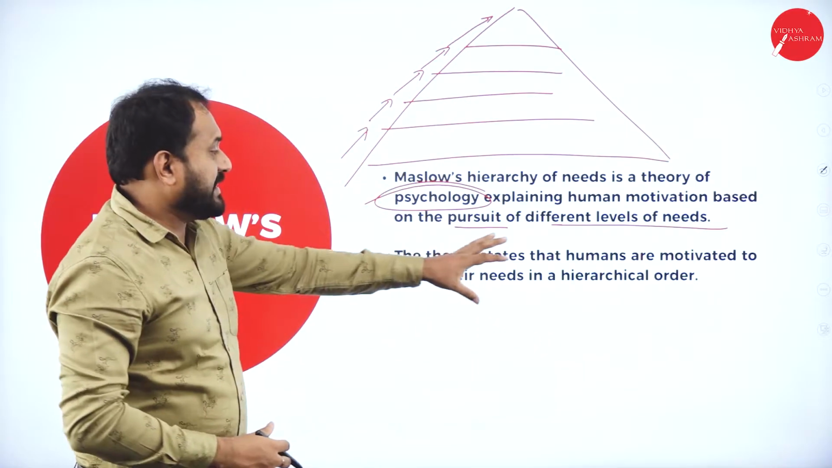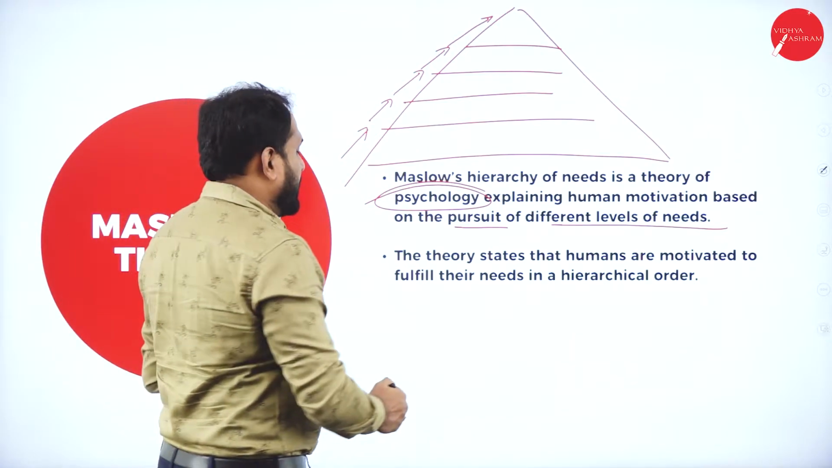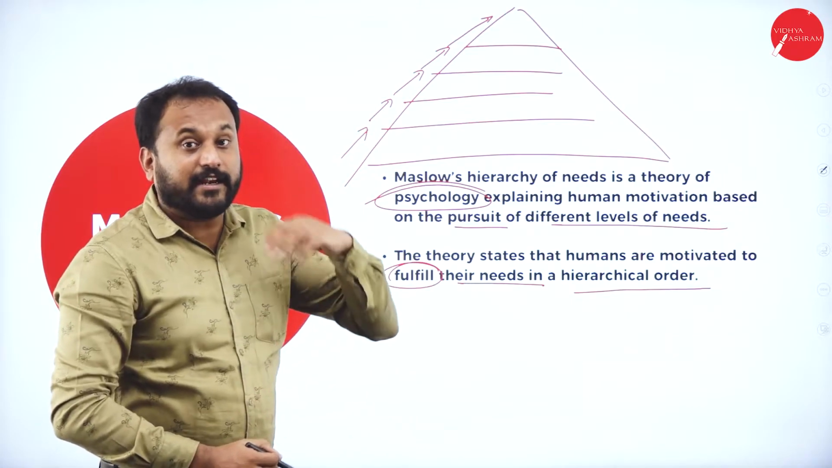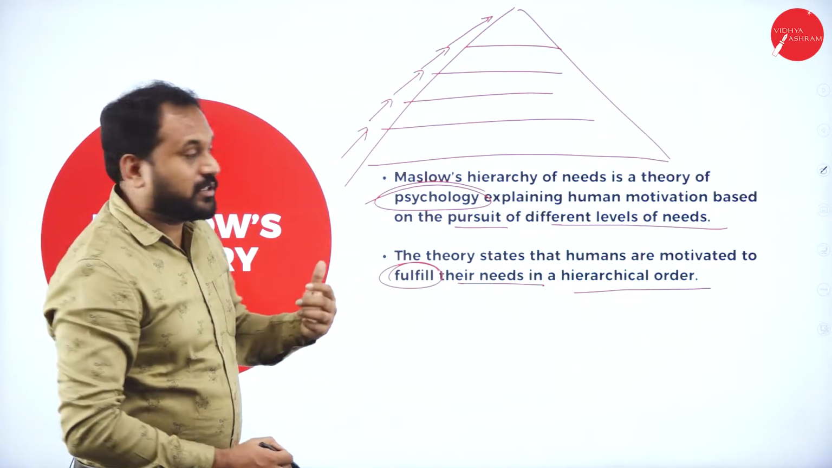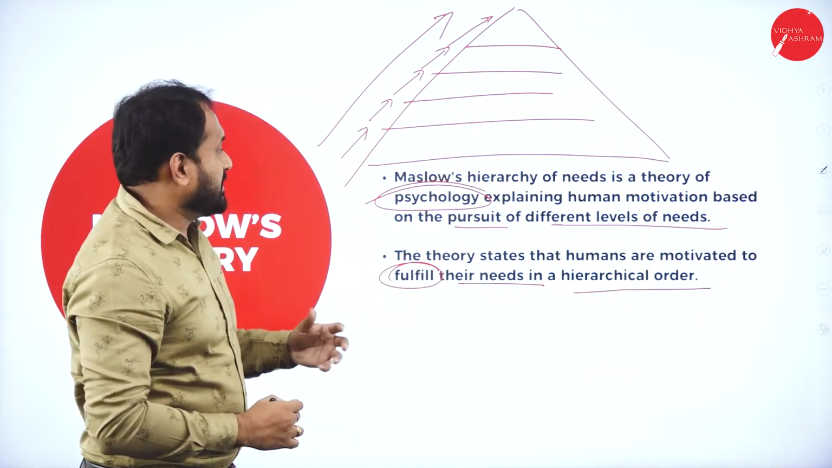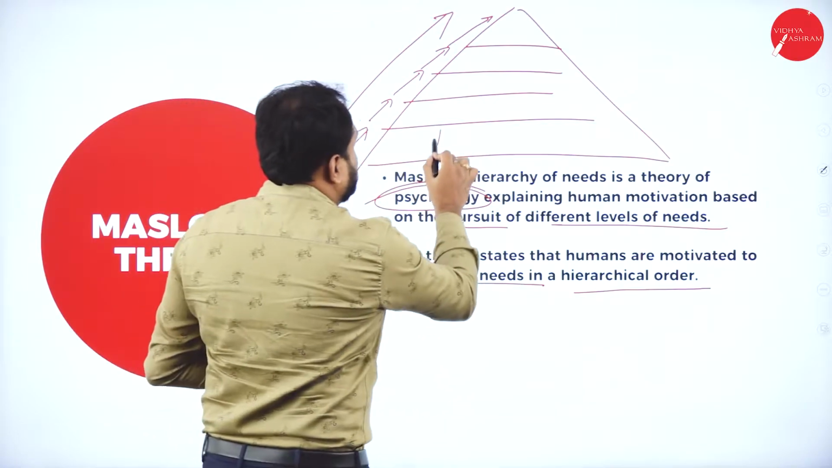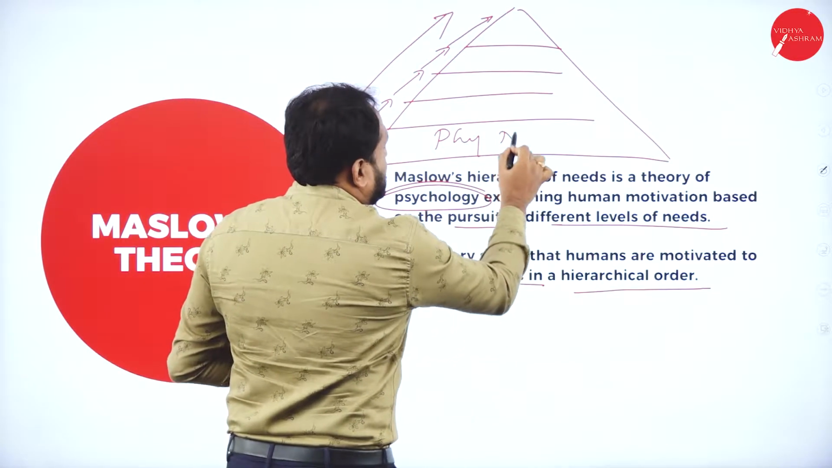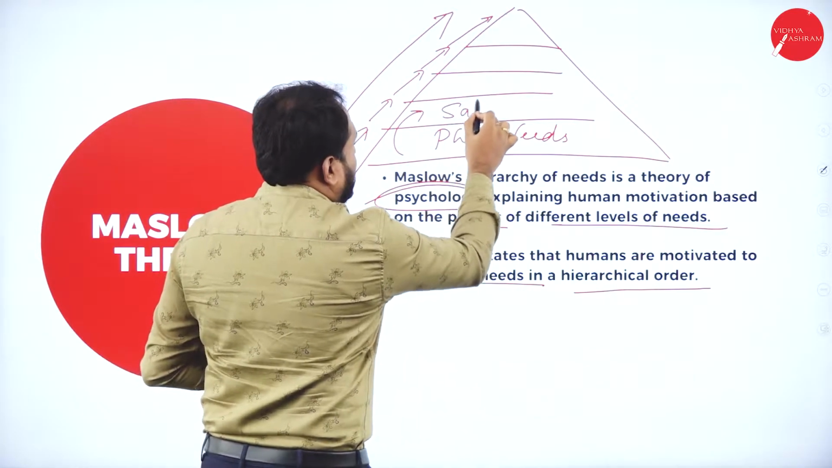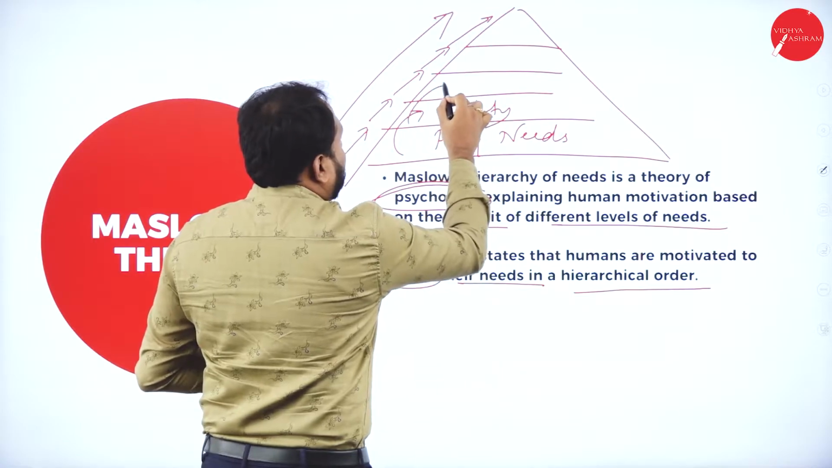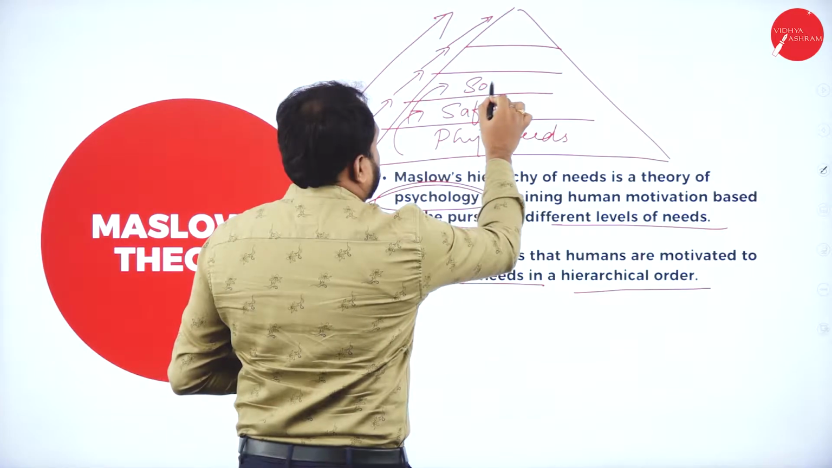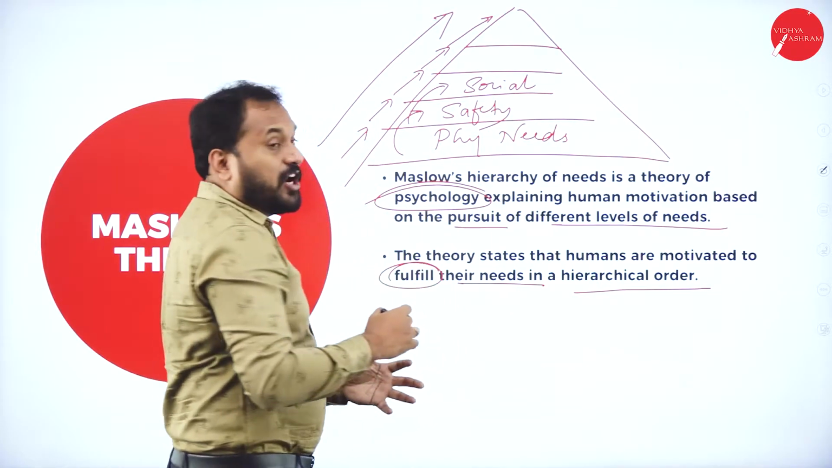Now the theory states that humans are motivated to fulfill their needs in a hierarchical order. Hierarchical order is vertical growth, going from the bottom to the top. It's very simple. He says, go with physiological needs. Then go to the next one, the safety needs. After fulfilling safety, you go to the next level, the social needs, or you can say the love or belonging needs.